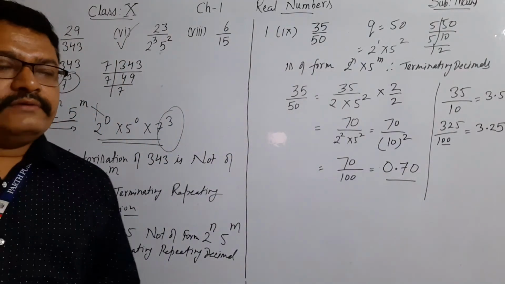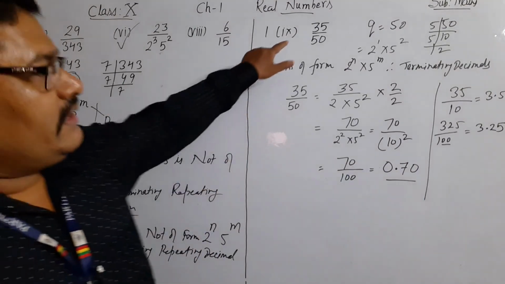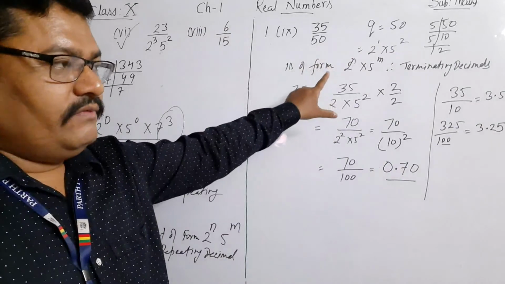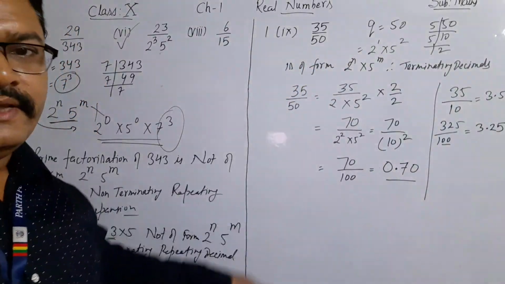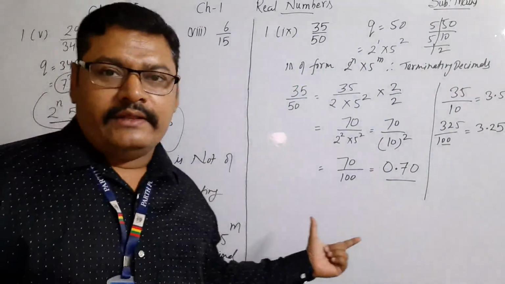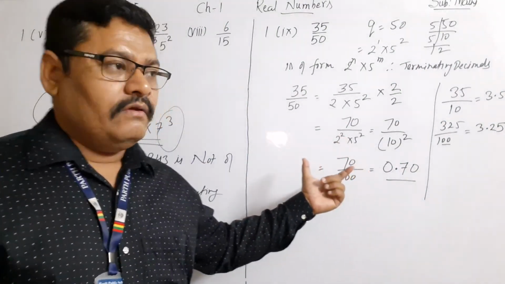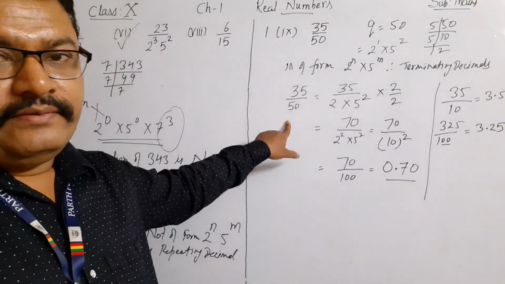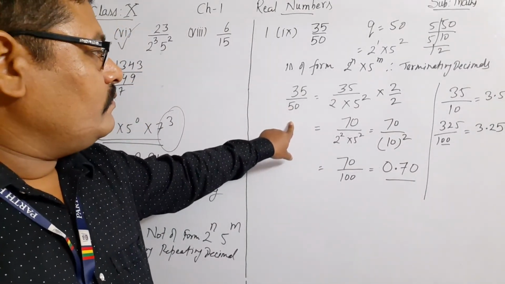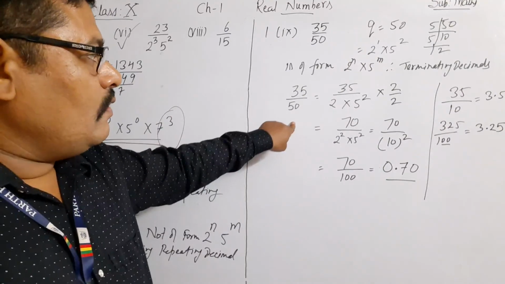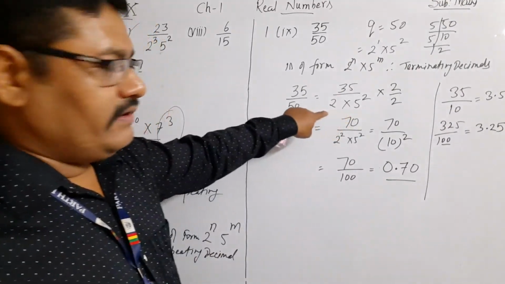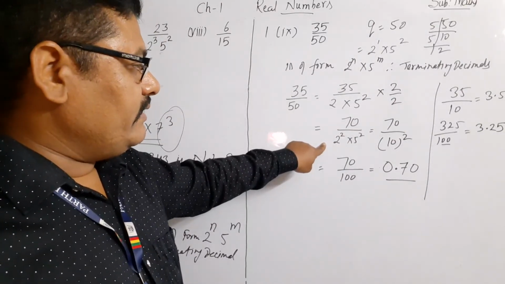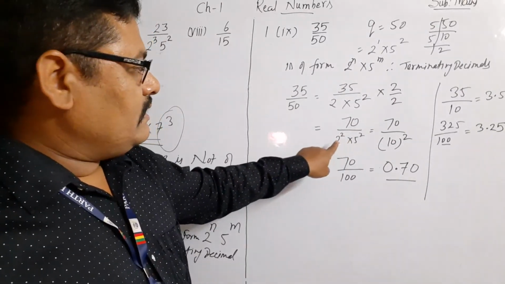So in this way we have seen that the decimal expansion of 35 upon 50 is terminating, and since it is terminating we have found what the decimal expansion is. See, we have not done the actual division here. Without doing actual division we have found what 35 upon 50 is. In order to find the decimal expansion we have made the powers of 2 and 5 equal by multiplying and dividing by 2. The result is 70 upon 2 square into 5 square.